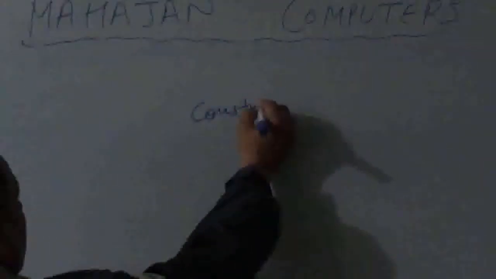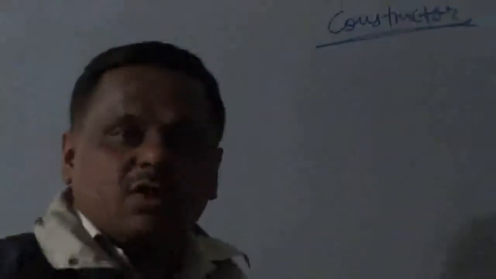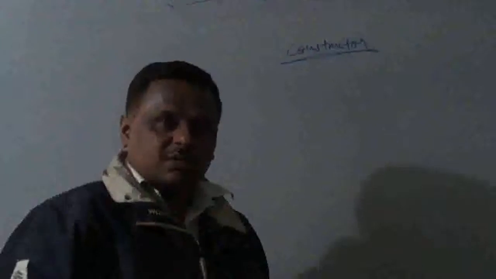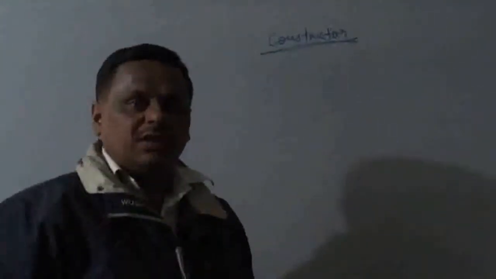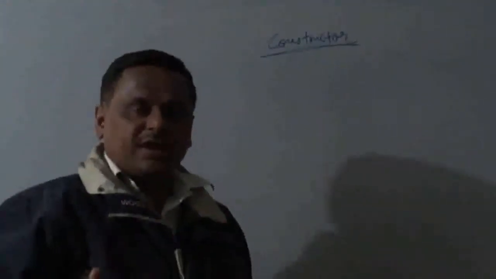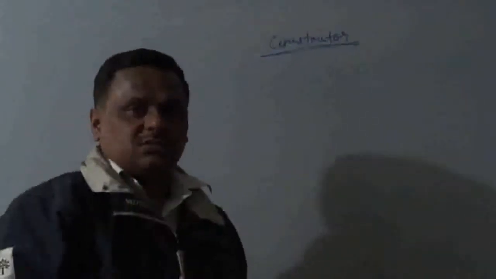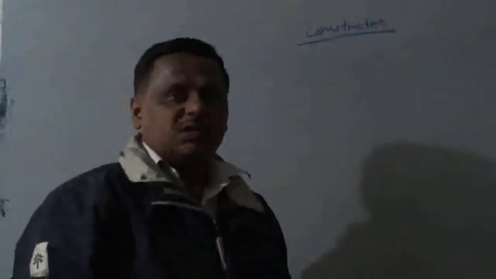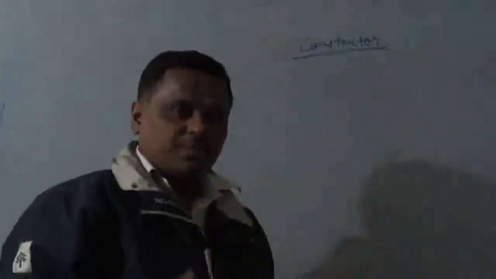Now see, whenever we talk about constructors, what is the basic objective of a constructor? The basic objective of a constructor is to initialize the values of an object. What is the timing of execution of a constructor? A constructor gets executed automatically whenever we create an object of the class. Whenever we create an object of the class, the constructor gets executed automatically.